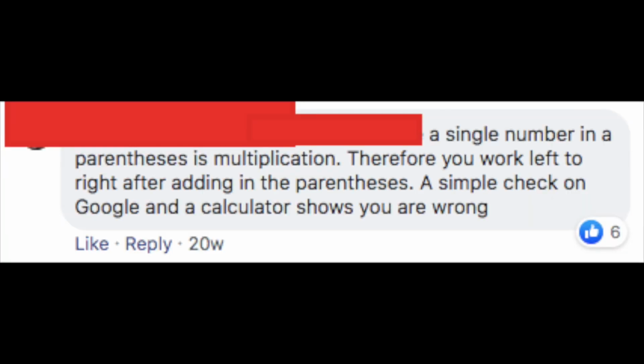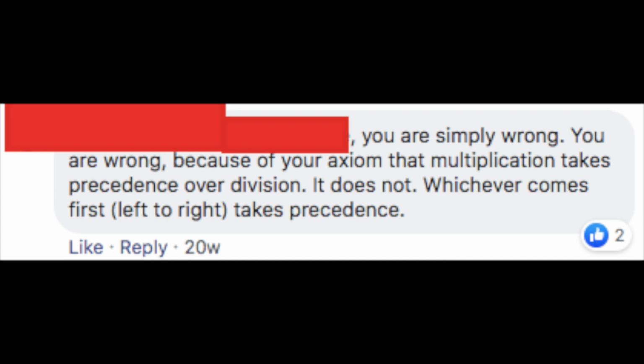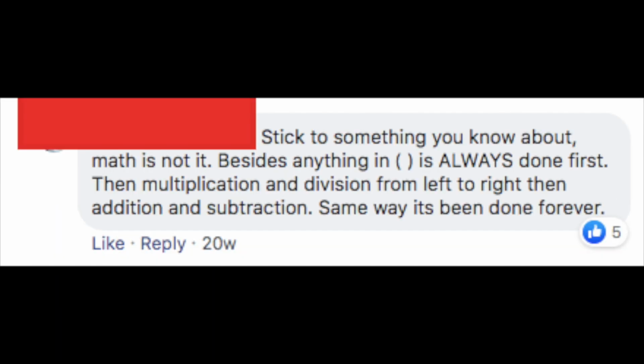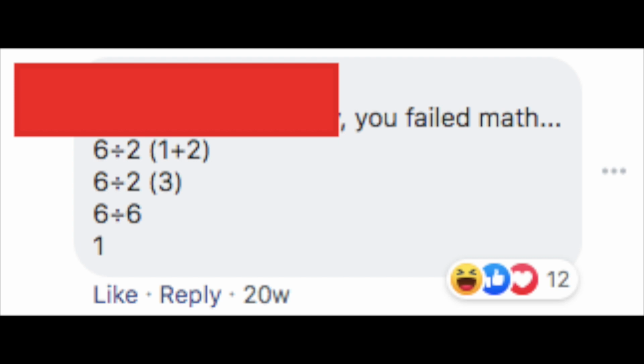So what do I think about this meme? Again, just like the 0.99 repeating equal to 1, this meme also divides people so badly, even worse than the last one. There are people who think that you should do division first. There are people who strongly believe that you should do the multiplication first, and they just throw words at each other. One person would say, you don't understand PEMDAS, then the other one would say, I do understand PEMDAS, but you don't see my point that this is like an exception. And the other one will say, there's no exception, math is the same everywhere. And it's going back and forth, and they call each other stupid, insult each other's education and whatnot.